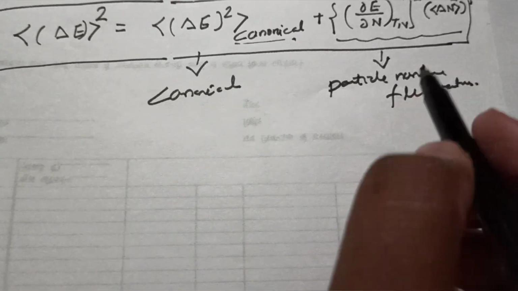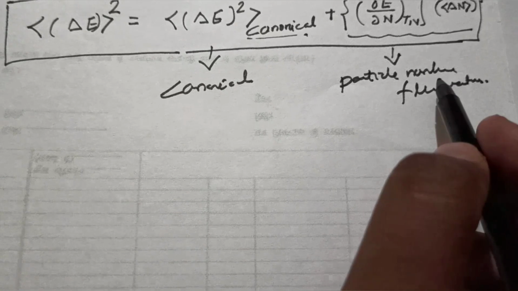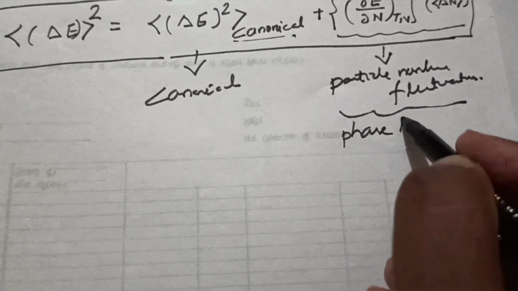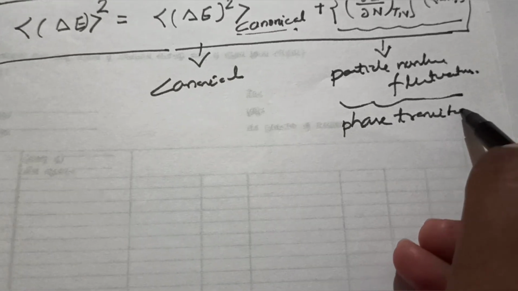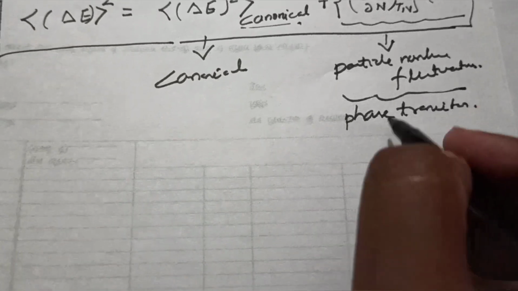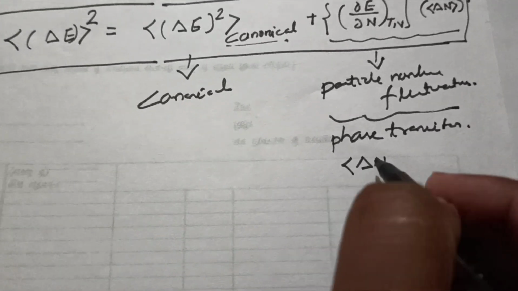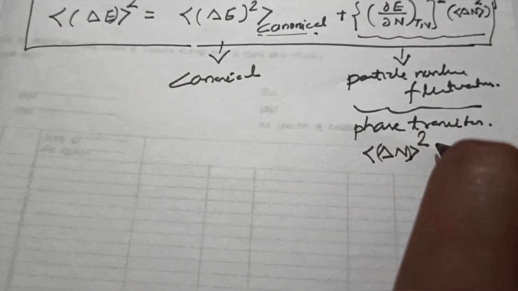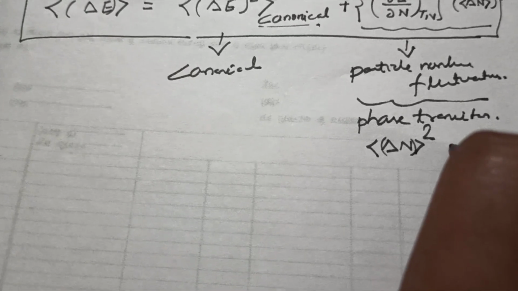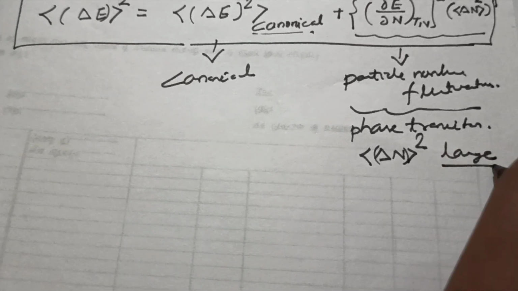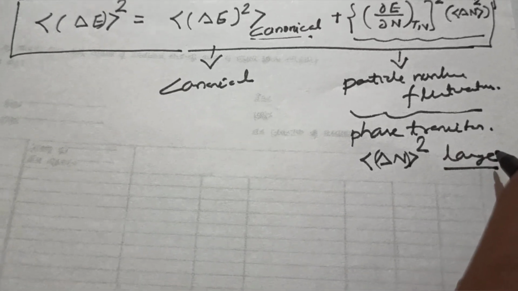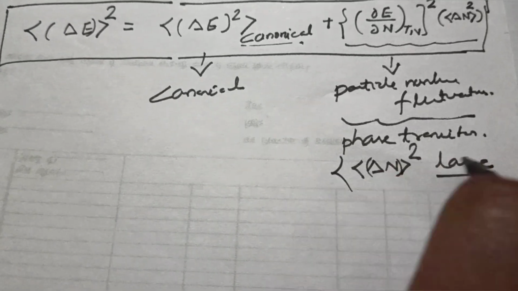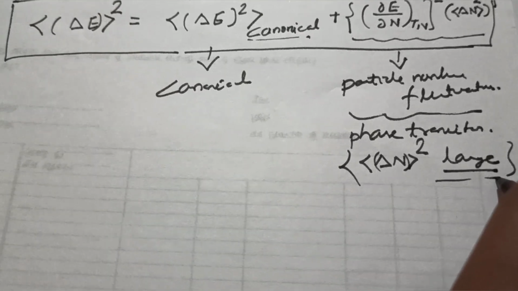This second term becomes very important when we discuss the phase transition. You are aware of the fact that in a phase transition, this del N square becomes exceptionally large. So because in the phase transition this value becomes very large here.